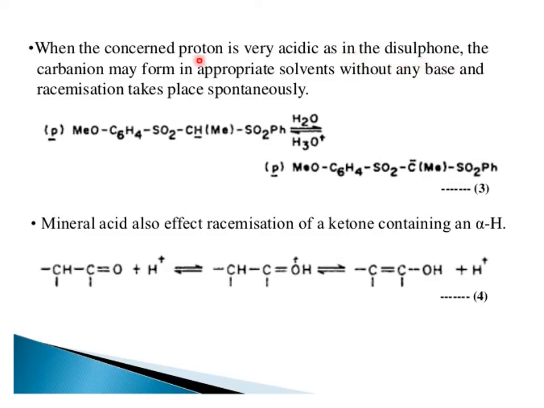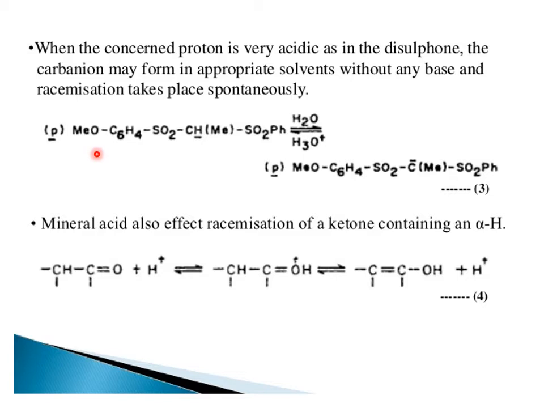This is the example. He is saying that when the concerned proton is very acidic, meaning this proton, because it is attached with the most electronegative group. Usually those protons are more acidic which are attached with the most electronegative element.